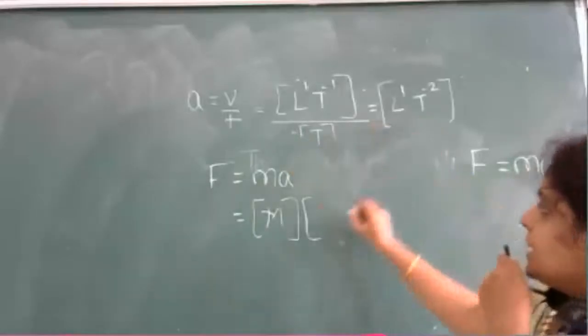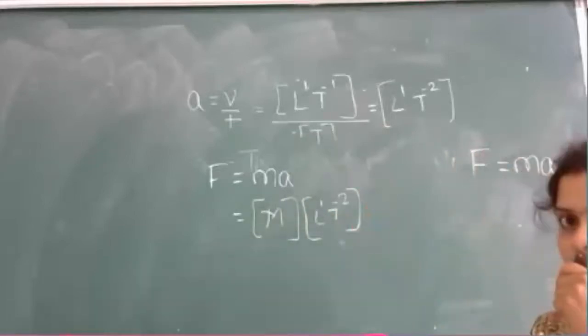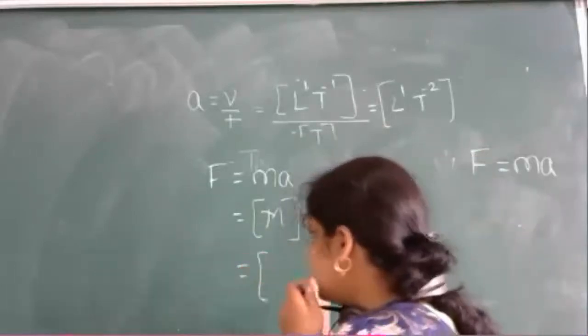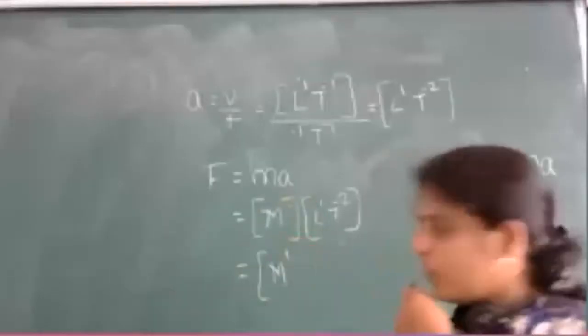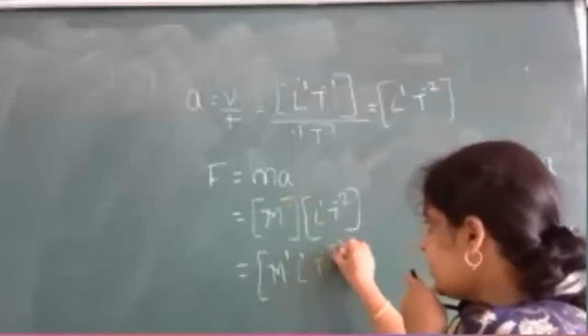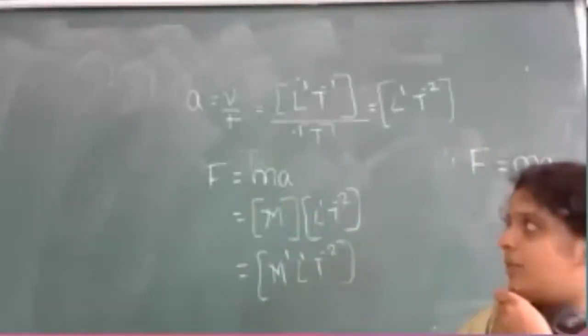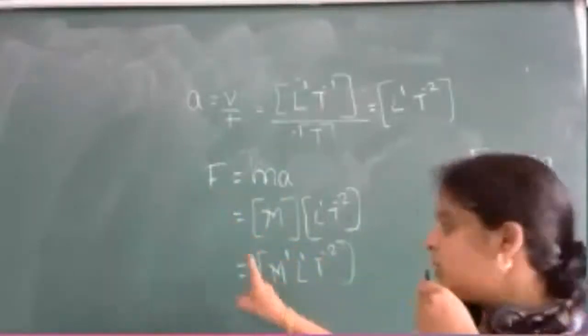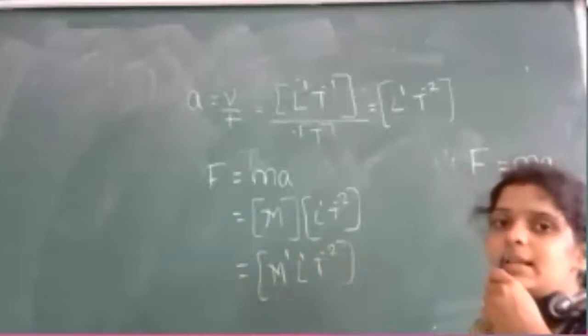Acceleration is L raised to 1, T raised to minus 2, right? Therefore you write M to the power 1, L to the power 1, T to the power minus 2. I have expressed force in fundamental quantities raised to some powers.